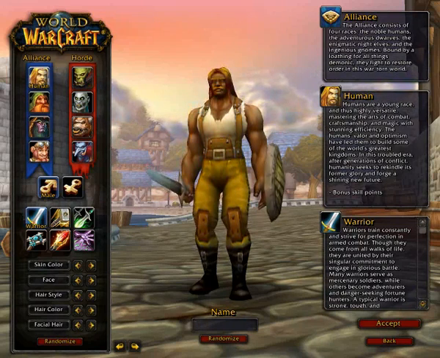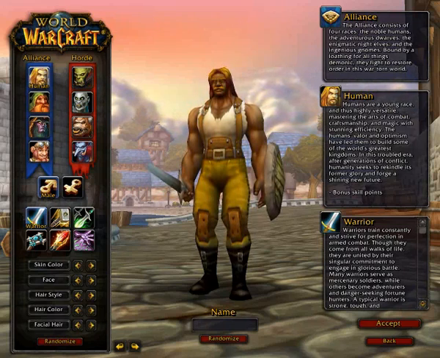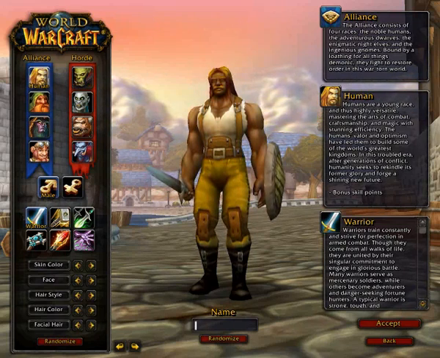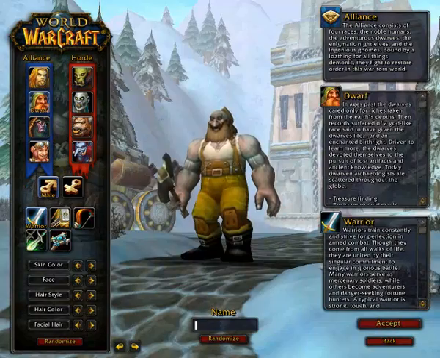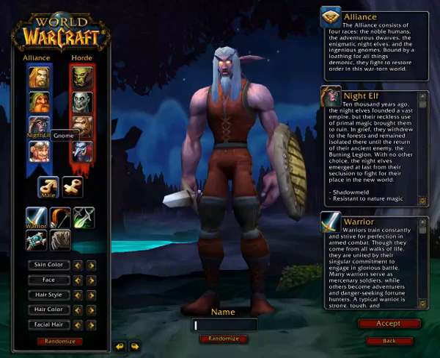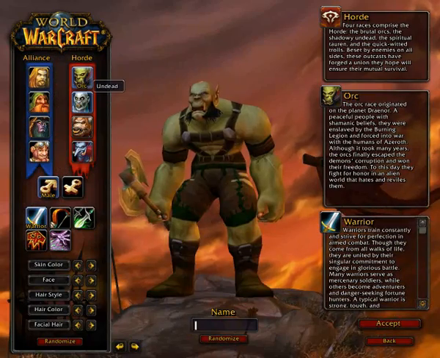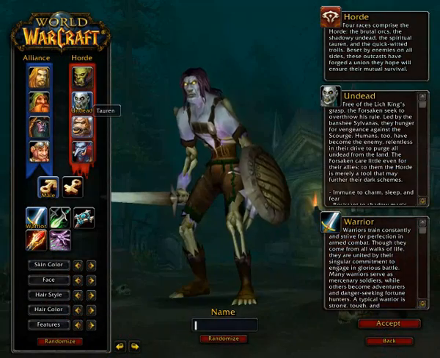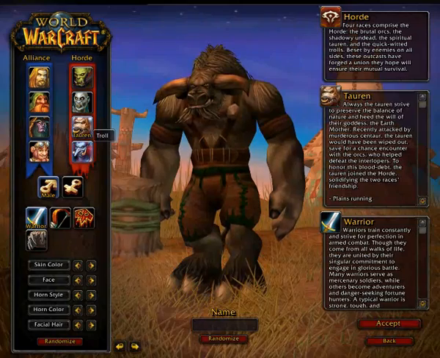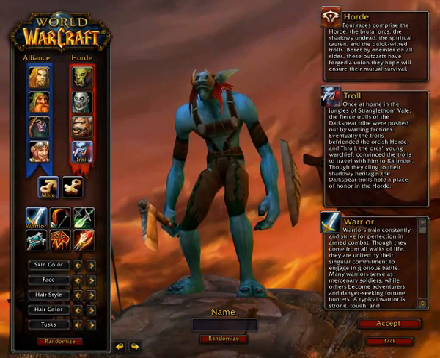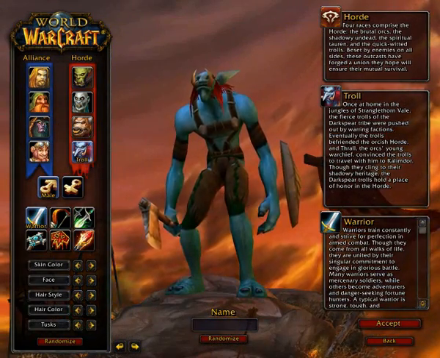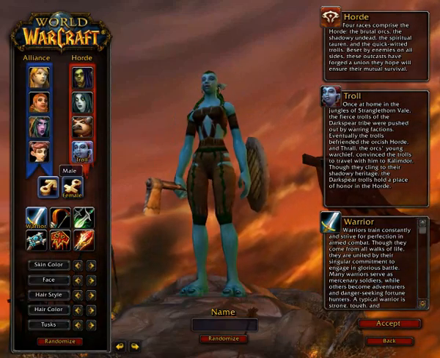There are 4 races for each side in World of Warcraft. For the Alliance, you have the Humans, Dwarfs, Night Elves, and Gnomes. For the Horde, you have the Orcs, Undead, Tauren, and Trolls. Each of these races are available in either female or male.